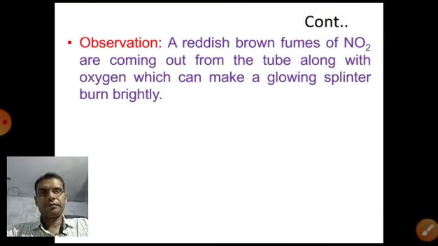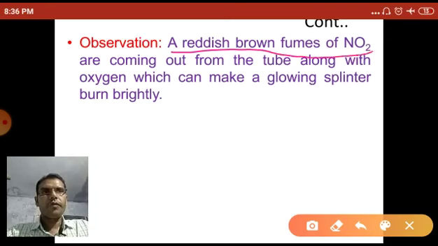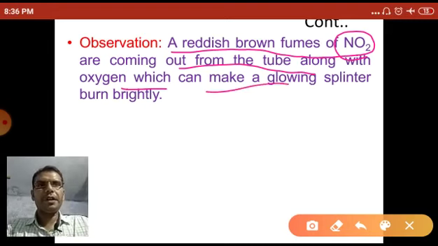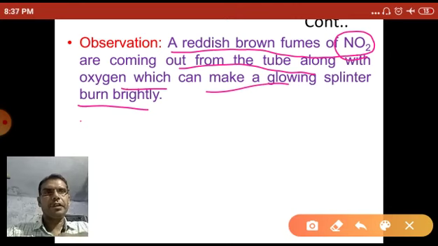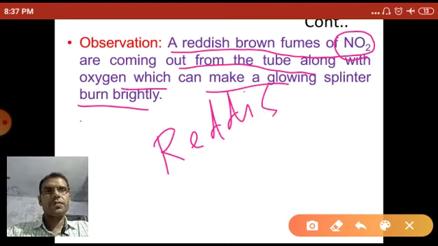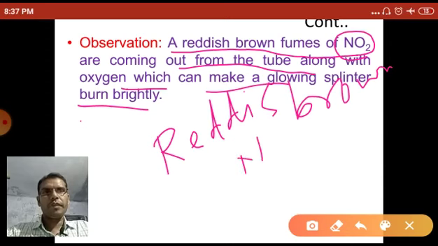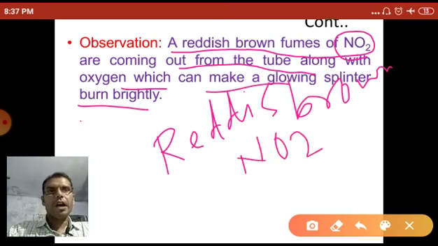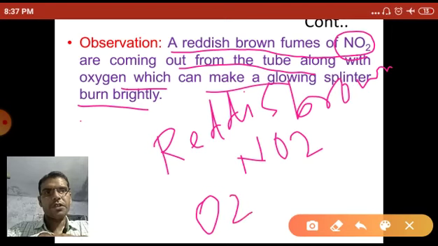Then what will you observe? Reddish brown fumes of nitrogen dioxide come out from the tube along with oxygen, and that oxygen makes a glowing splinter burn brightly. So oxygen is a supporter of burning.